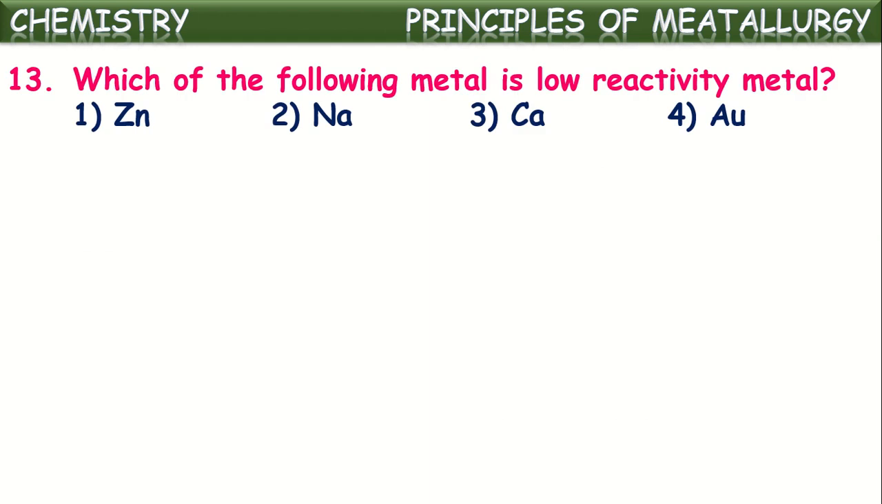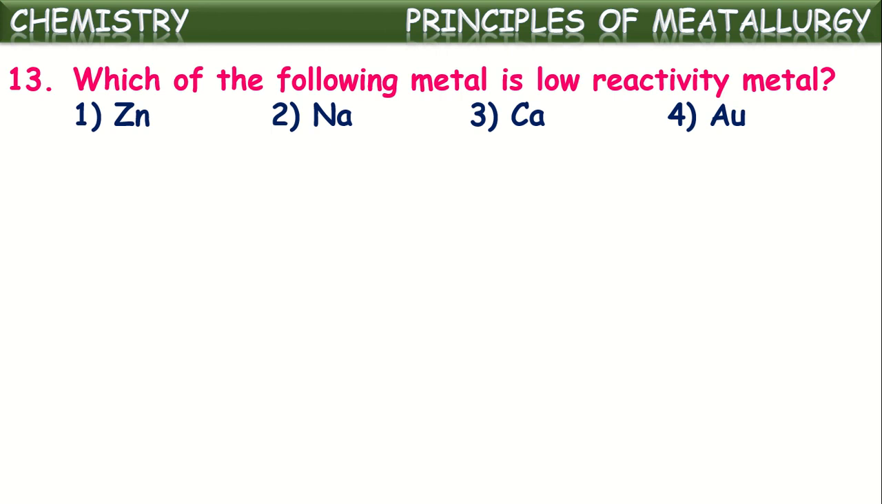Which of the following metals is a low reactivity metal? Observe the metals once. As we know, metal reactivity order can be categorized into three parts. One is highly reactive metals, the middle part is moderately reactive metals, and at last there are some metals which won't react generally. Those metals come under the least reactive metals.